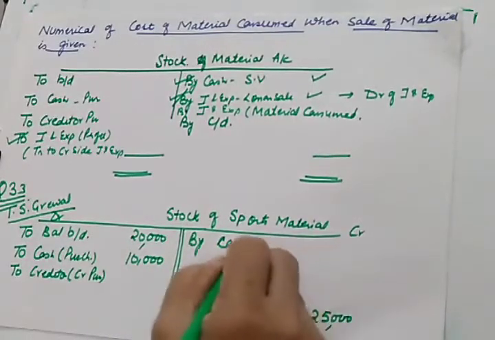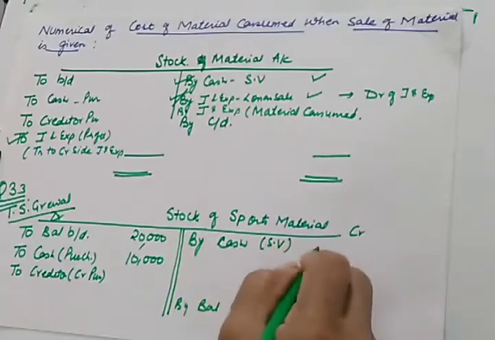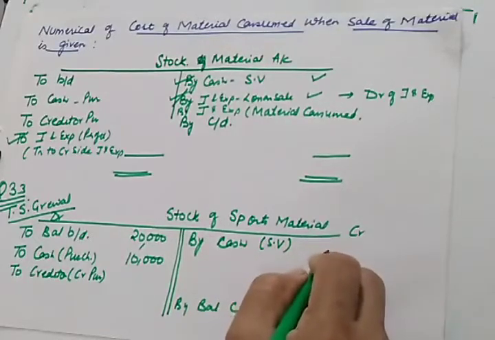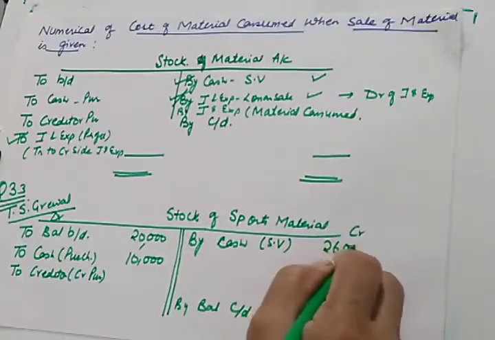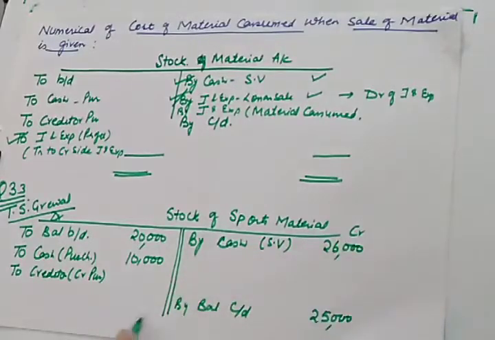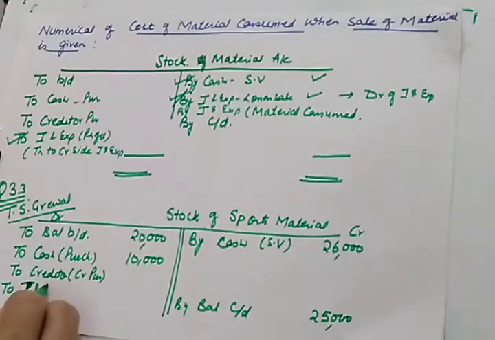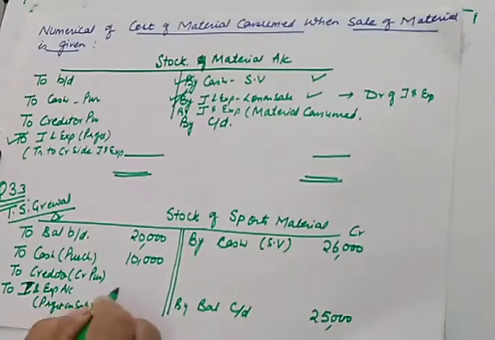So we will write the sale here: by cash through receipt and payment account. The sale value of sports material is given to us as 26,000, and the book value is 20,000. It means there is a profit. So the profit will be recorded here as profit on sale of sports material, and this profit will be transferred to the income and expenditure account. In the bracket you can mention profit on sale, which is 6,000.